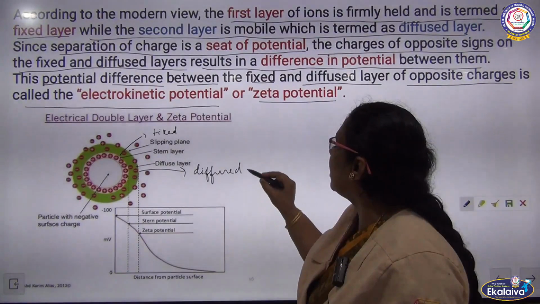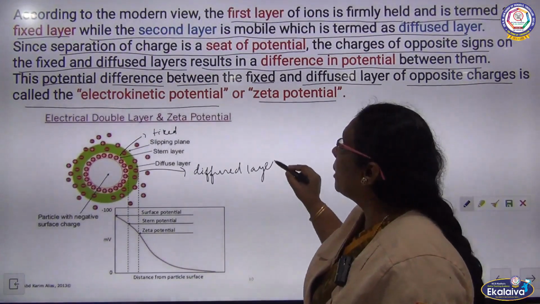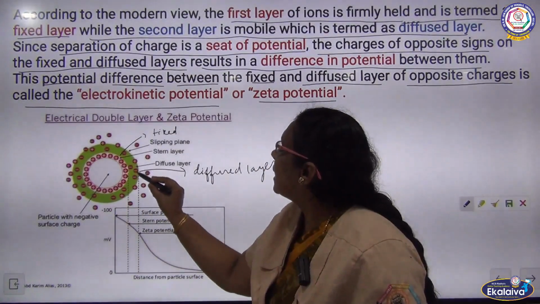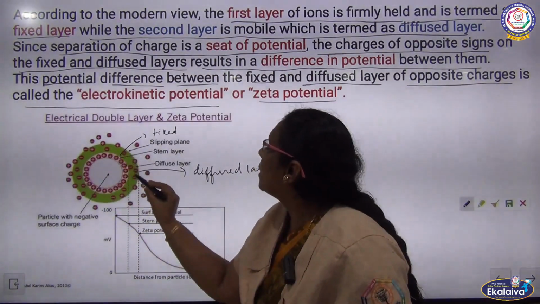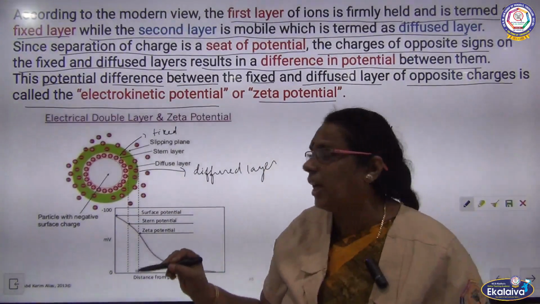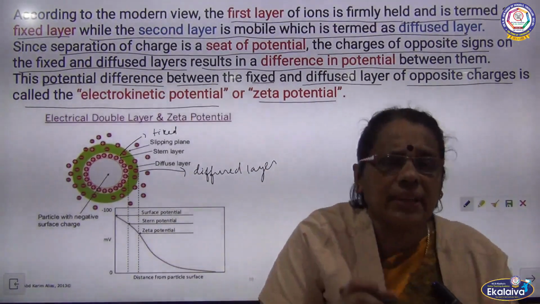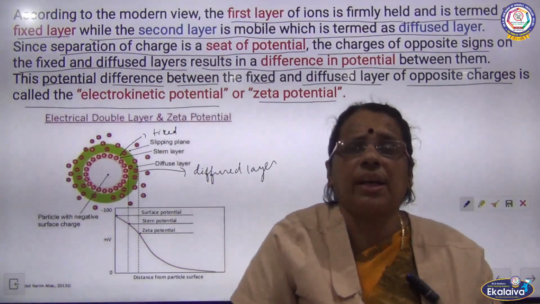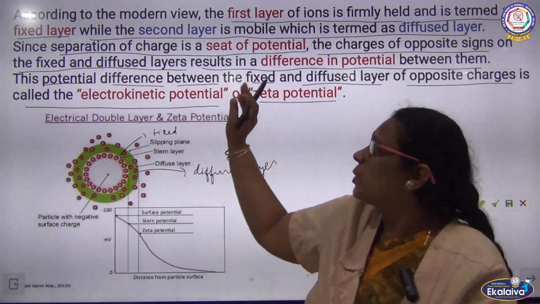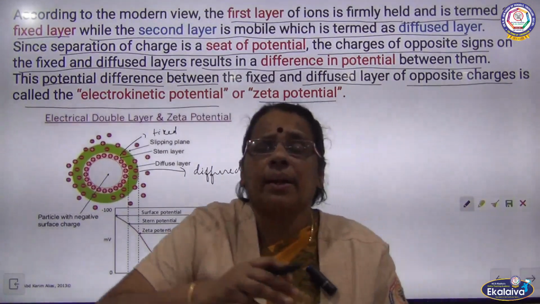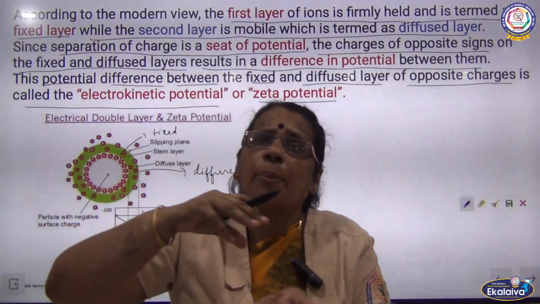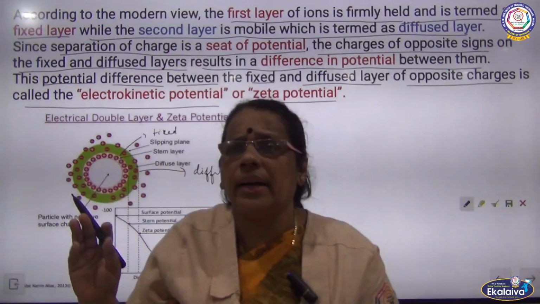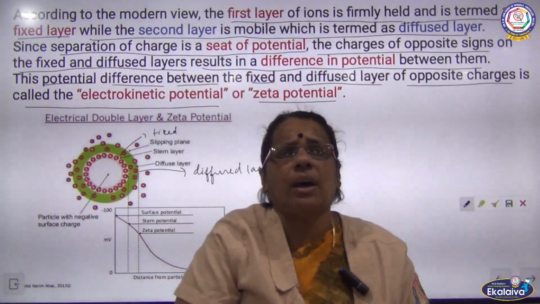The second layer is a diffused layer. In between the fixed layer and the diffused layer, we can see the potential, the charge that is developed between the fixed layer and the diffused layer. We can call it zeta potential or electrokinetic potential. This slide talks about the potential difference developed across the two different layers. We can call it electrokinetic potential or zeta potential.